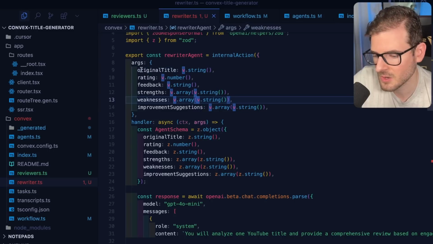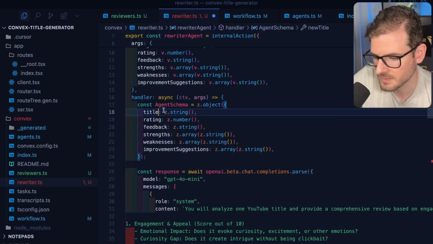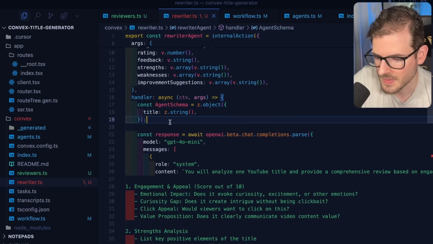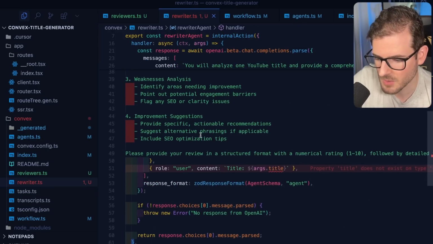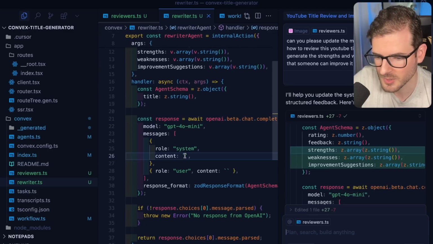Okay, so it's going to take in all the stuff that the reviewer gave, but the difference is that it needs to give a new title, which I'll just call title. And that should be good. And so we need to change this markdown. So we're going to use AI again to change the system prompt. So I'm going to go ahead here.